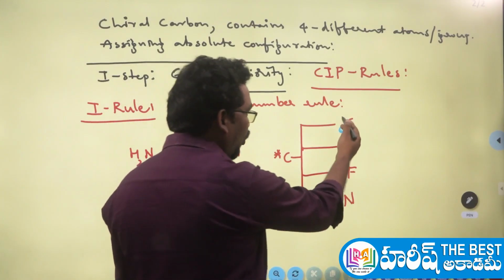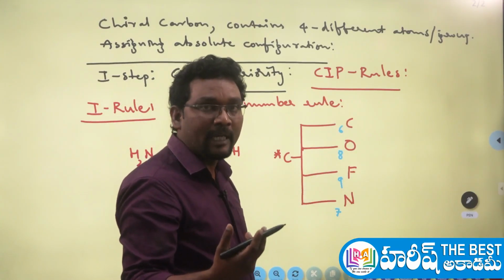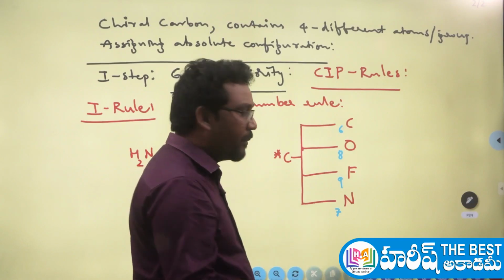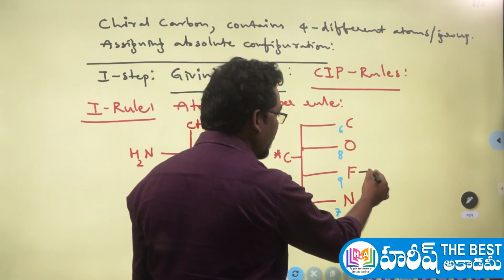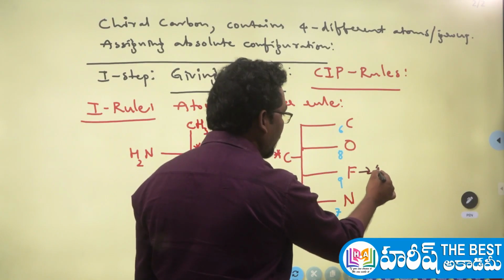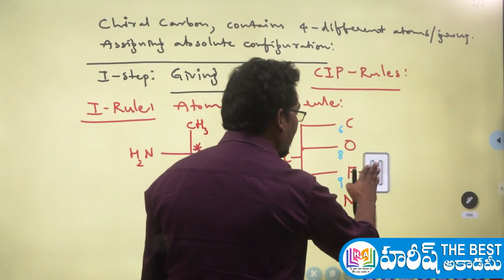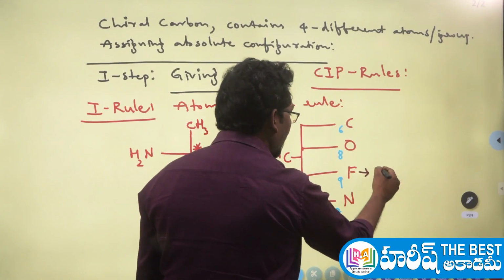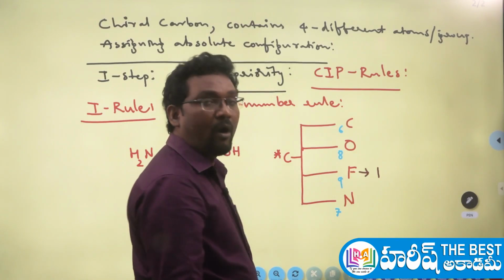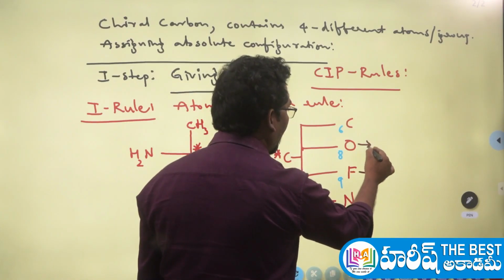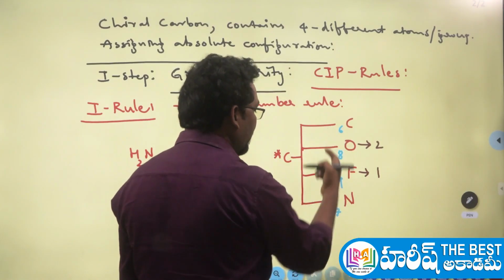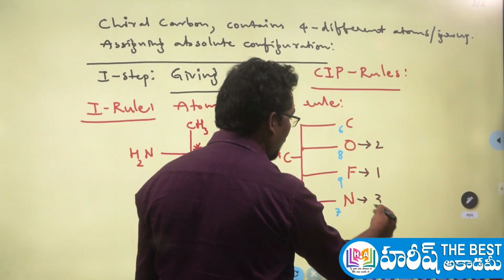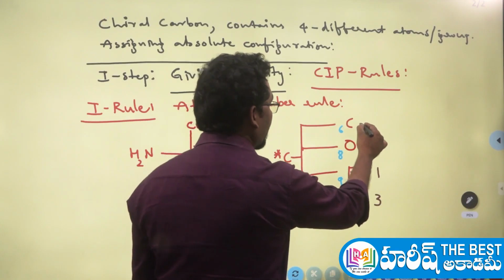Here, 4 atoms are there, so you have to check which atom's atomic number is more. Carbon 6, oxygen 8, fluorine 9, nitrogen 7. So fluorine's atomic number is the highest among the 4, therefore fluorine gets the first priority. Next, whose atomic number is more? Oxygen, so oxygen gets the second priority. Next, 6 and 7 are here. Nitrogen has the next highest atomic number, so it gets the third priority, and carbon gets the fourth priority.